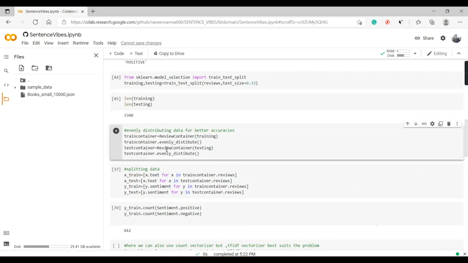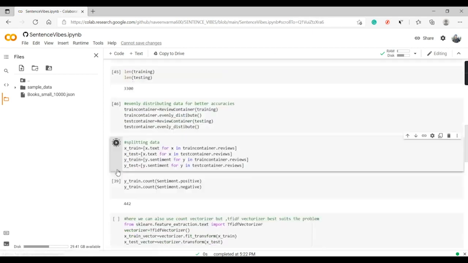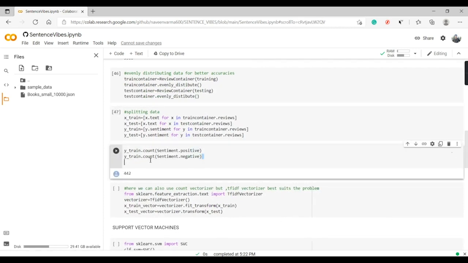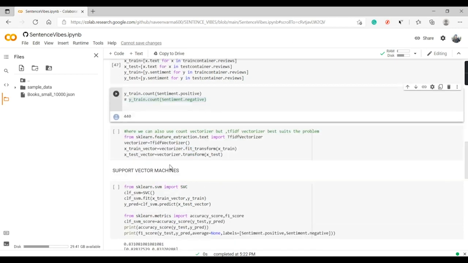So now the positive and negative sentences are evenly distributed. We can check it out here. So negative sentences are 440, good, and positive must also be around 440. Good, 440. Yes, now the data is normalized.